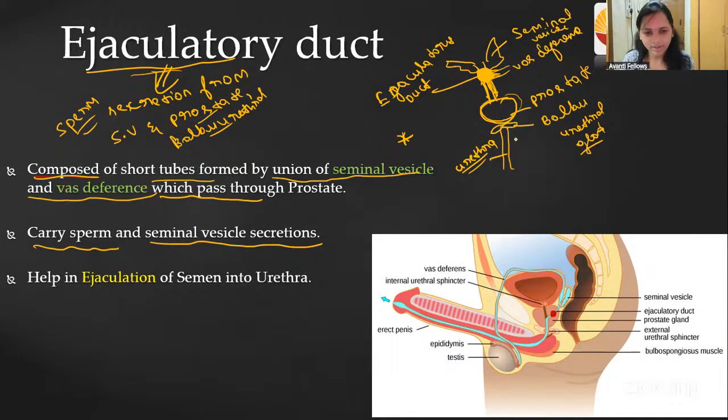Right. So here you can see the duct. Here you can see. So that is going to collect the secretion of only the seminal vesicle and the sperm. That's it. After that, for the urethra, the prostate gland secretion and bulbourethral gland secretion are going to be added to form the semen. You understood? In the ejaculatory duct, only the seminal vesicle secretion is present. That's it. Understood? Okay.